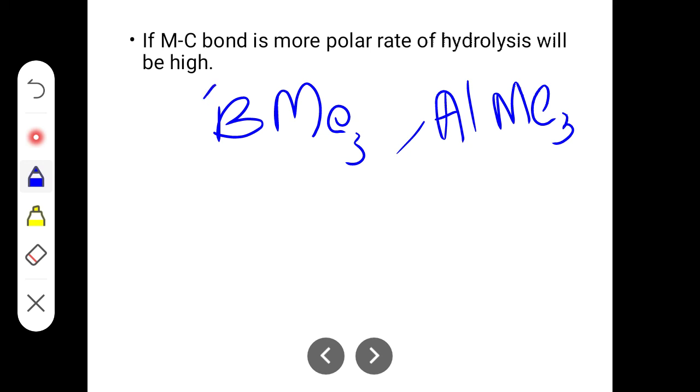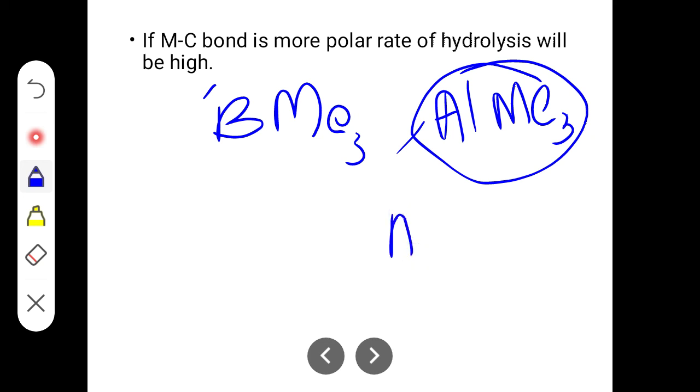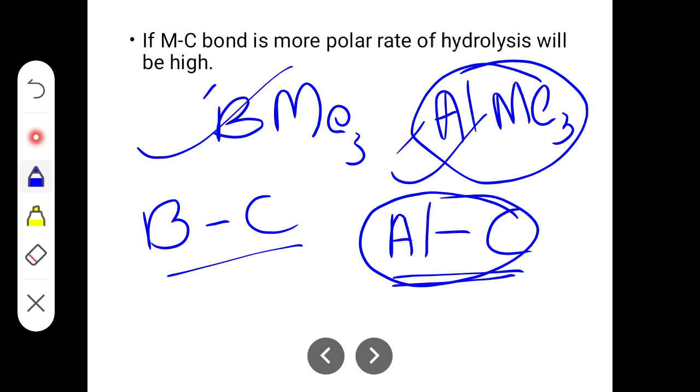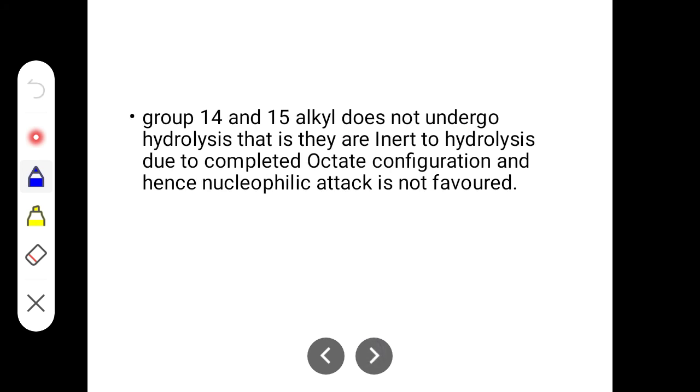The second compound will undergo rapid hydrolysis compared to the first one, because in the second example the bond between aluminium and carbon is more polar than that between boron and carbon. Because the bond is polar, this compound can undergo hydrolysis at a much faster rate.